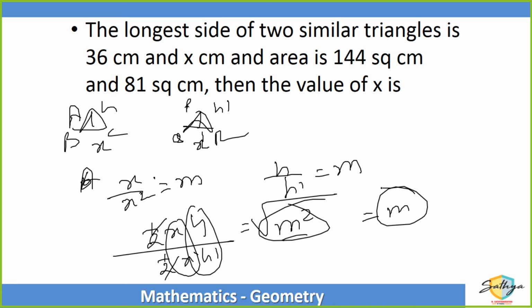So now can you tell me, for a 3-dimensional figure, volume ka ratio kaise hoga? If the lengths of two 3-dimensional figures are the same, then the volume ke cube root will be proportional. Correct. The volume ka cube root will be proportional because the volume goes in cube. Area goes in square, so square root of area will be proportional. Correct? Easy, not very difficult.